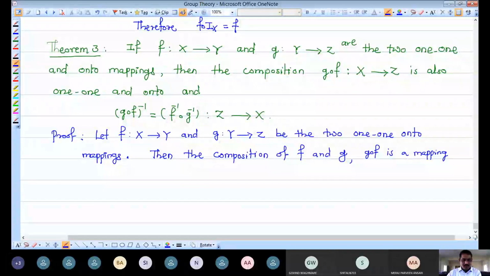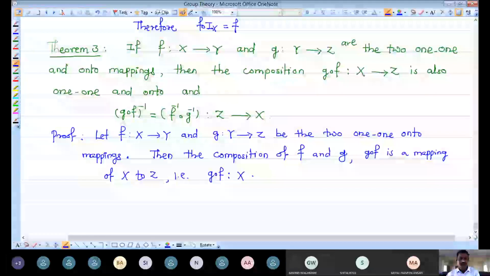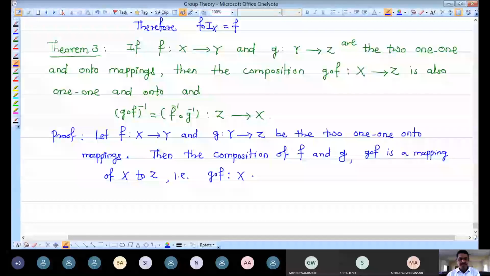So G composition F is a mapping from X to Z. Okay, again let me write about inverses, because I want to use the inverses of F and G later on. Since F and G are both one-to-one and onto mappings, their inverses exist, and they are mappings in the reverse direction.